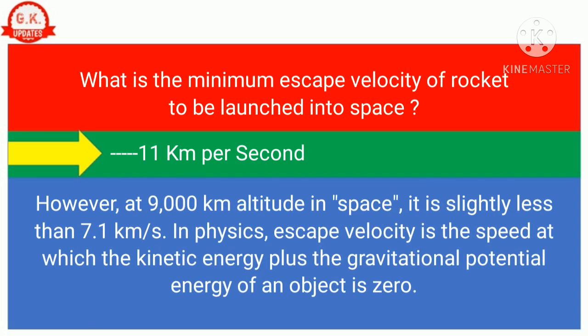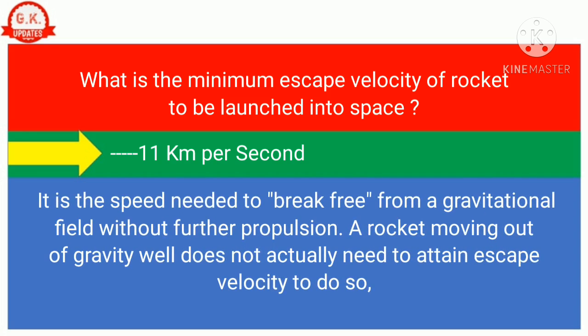However, at 9,000 kilometers altitude in space, it is slightly less than 7.1 kilometers per second. In physics, escape velocity is the speed at which the kinetic energy plus the gravitational potential energy of an object is zero. It is the speed needed to break free from a gravitational field without further propulsion.